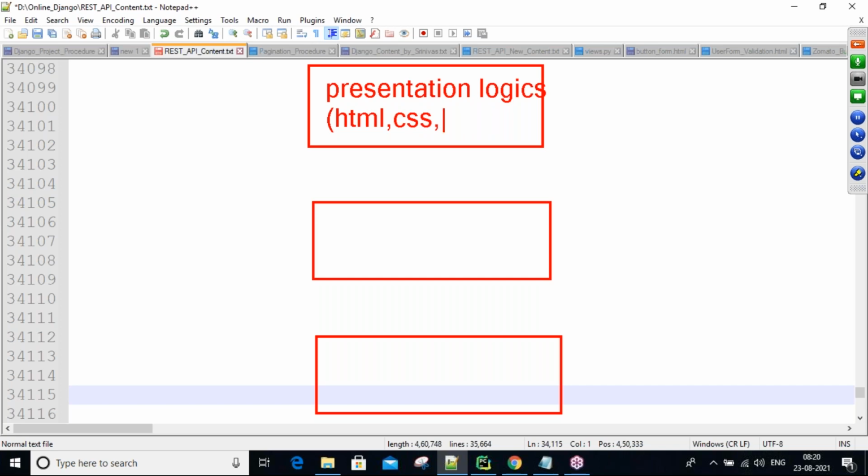And JavaScript, so many are there. Majorly these three things at least. JavaScript is required, guys. Not only these, so many are there. Bootstrap, jQuery, multiple things are there, guys. So if you want to develop the presentation of our application, then we need to learn all these things.